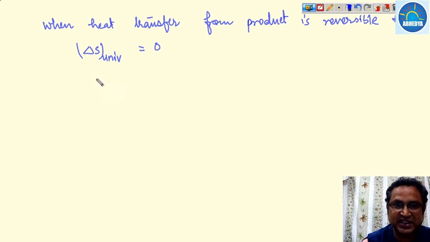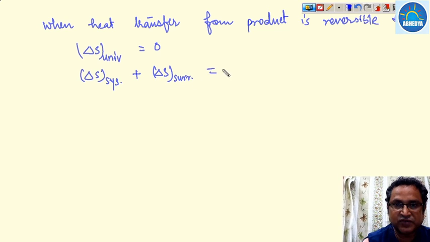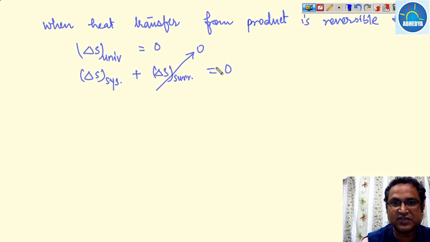But we know that the universe is nothing but delta S system plus delta S surrounding. This will be equal to 0, but delta S surrounding will be equal to 0. Why is it equal to 0? Because it is insulated.